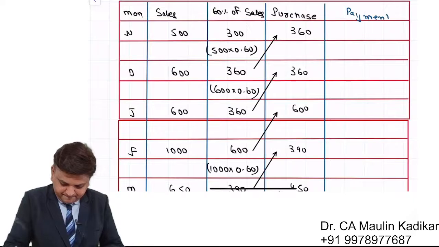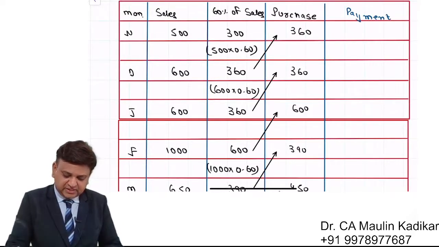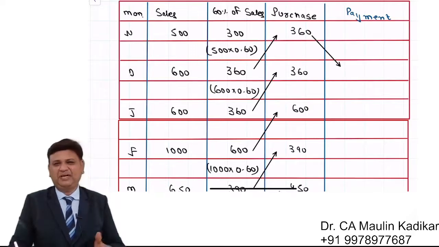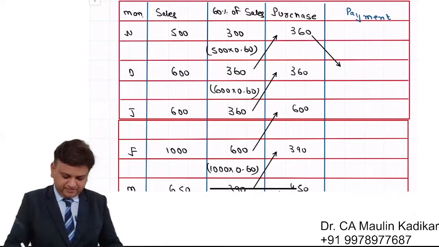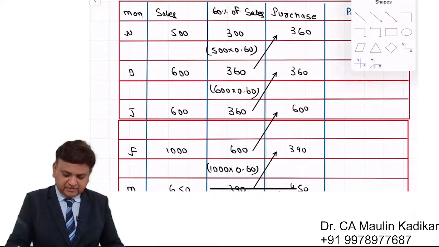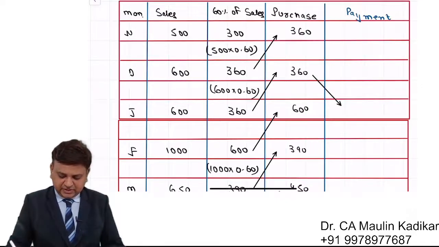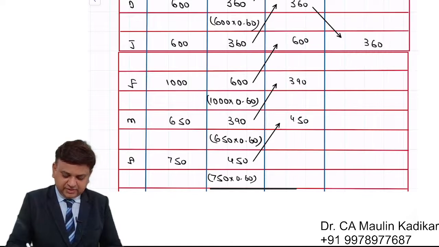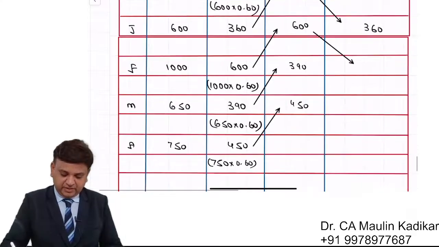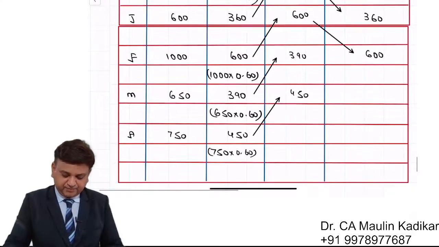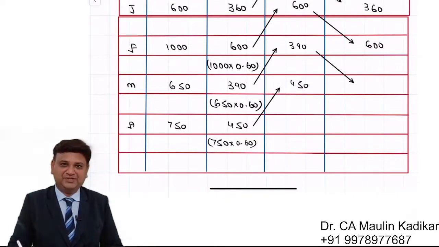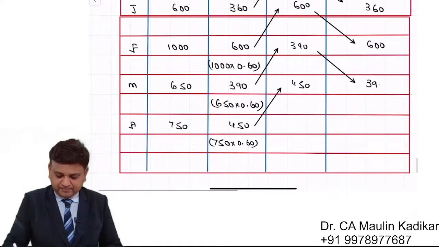Whatever you purchase in the month of November, for that you pay in the month of December. But I am not concerned with the December payment. Whatever you purchase in December, you pay in January, that is 360. Whatever you purchase in January, you will pay in February, that is 600. And whatever you purchase in February, you pay in March, that is 390.